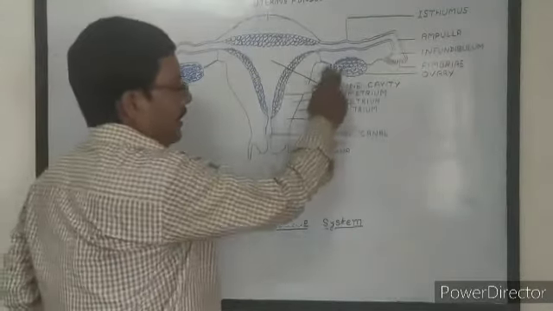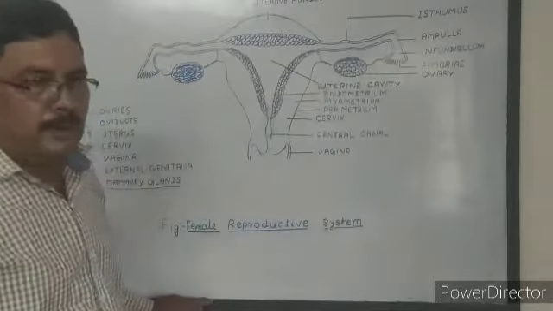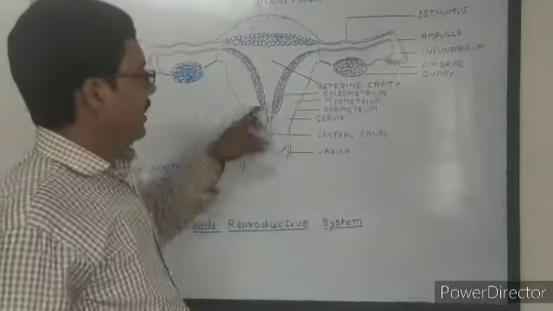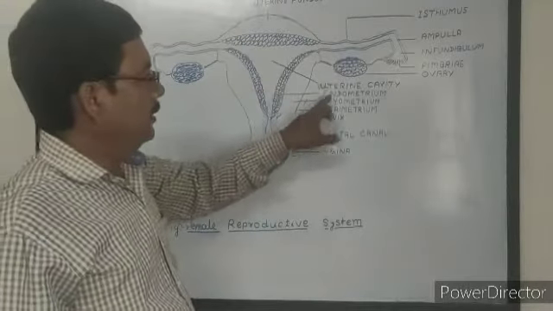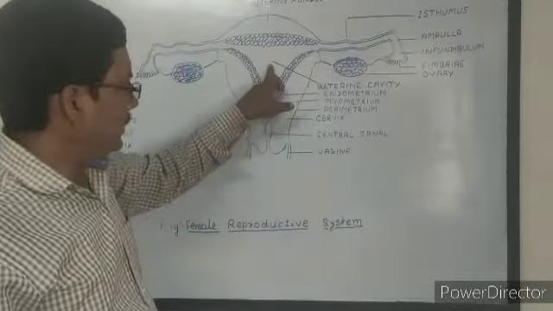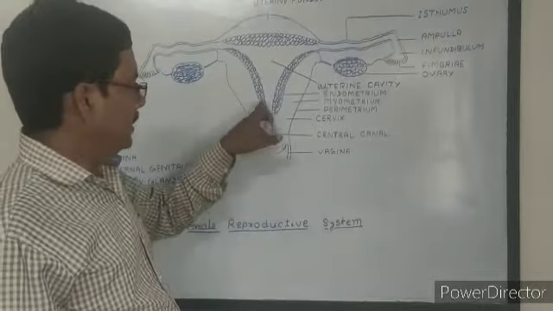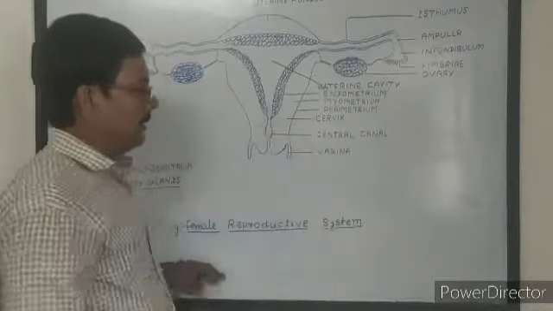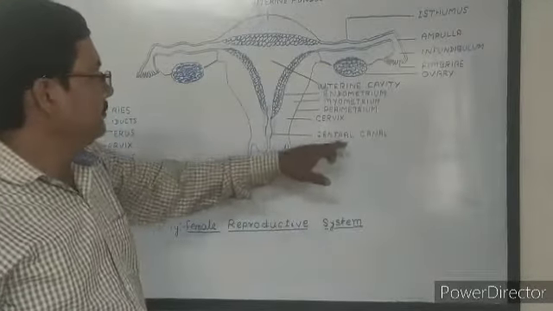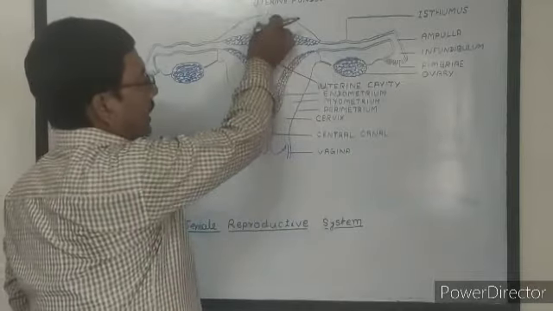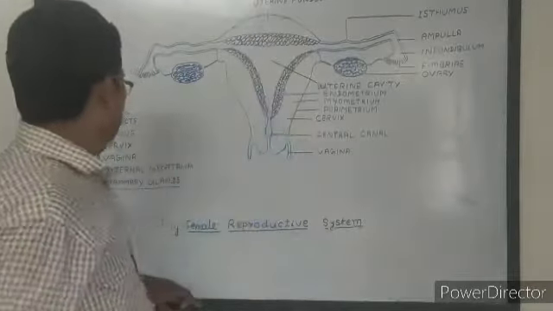One pair of ovaries are the main reproductive organs of the female. The uterus is made up of a 3-layered wall: endometrium, myometrium, and perimetrium. Then it opens into the vagina through the cervix, and the canal of the cervix is called the central canal. The upper portion of the uterus is called the uterine fundus.